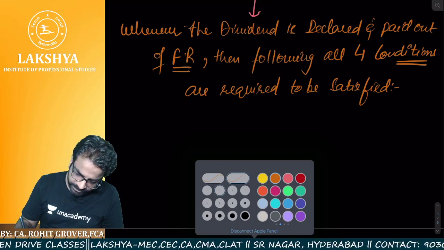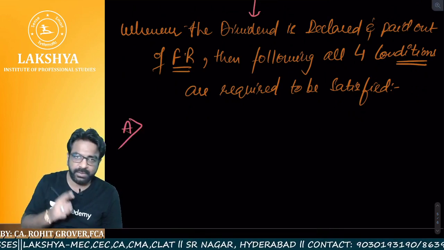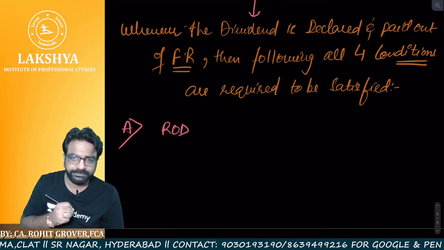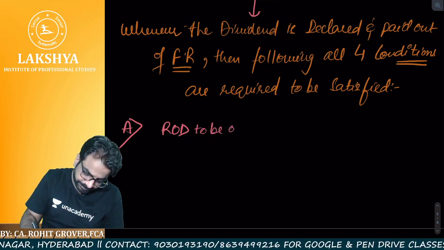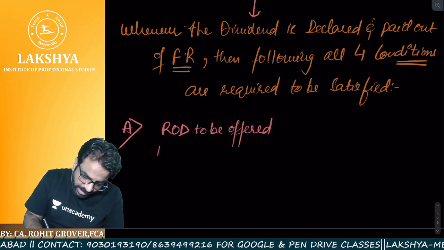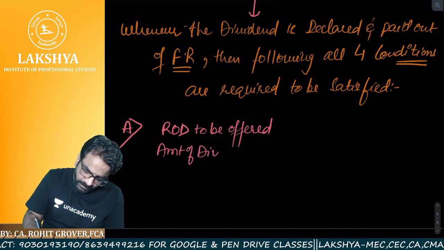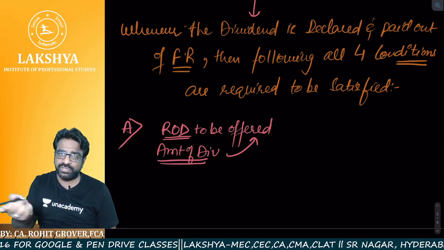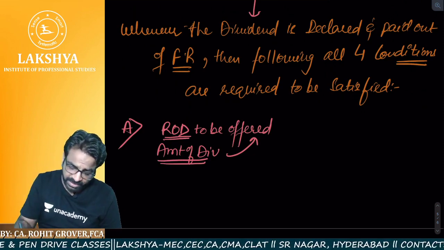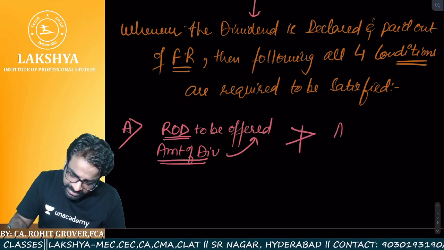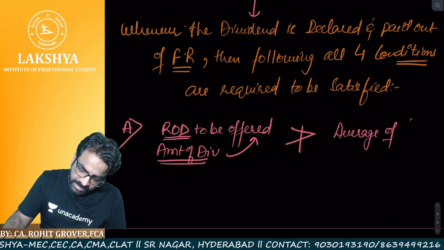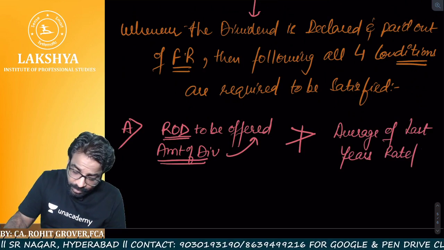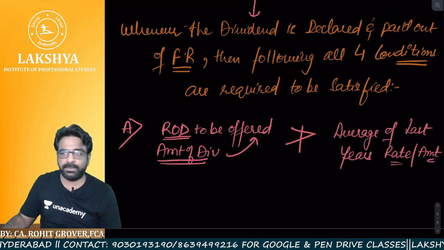Condition number 1. Listen to this very carefully, a very important condition. The rate of dividend or the amount of dividend which the company wants to offer, declare and pay, in any case shall not exceed the average of the last 3 years' rate or amount. So what is condition number 1?